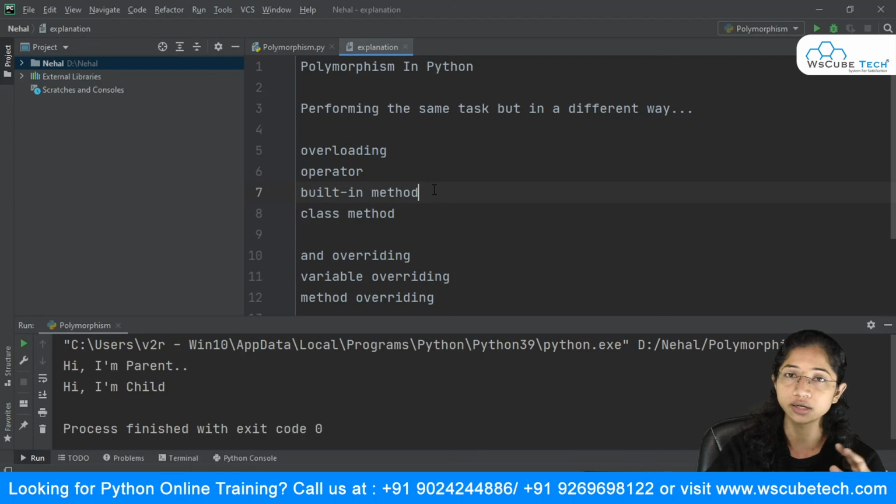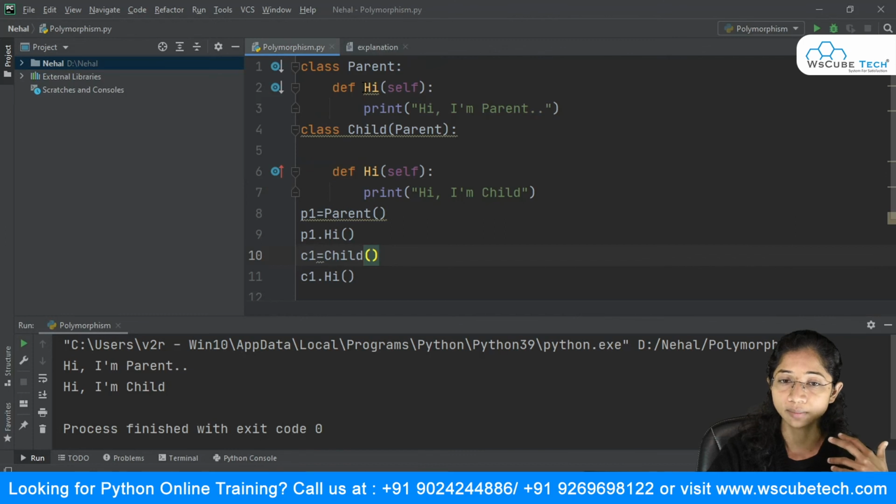Basically what we did over here is we created two classes, parent and child, and the child class inherits the properties of the parent, and we have two methods with the same name. Overriding happens when I create the object of the child class, so that method will be called.